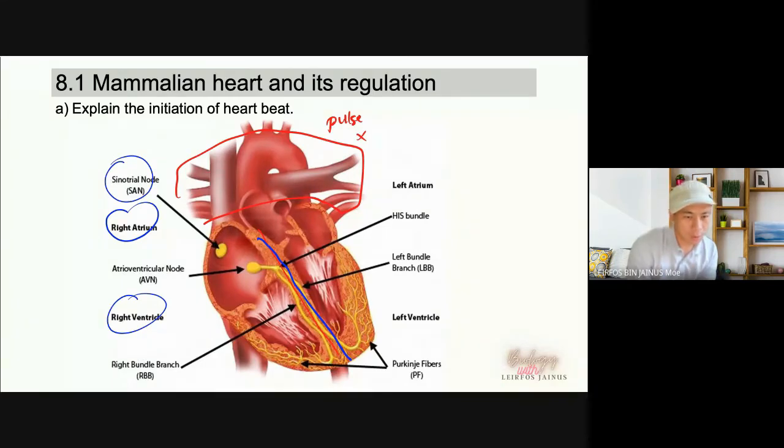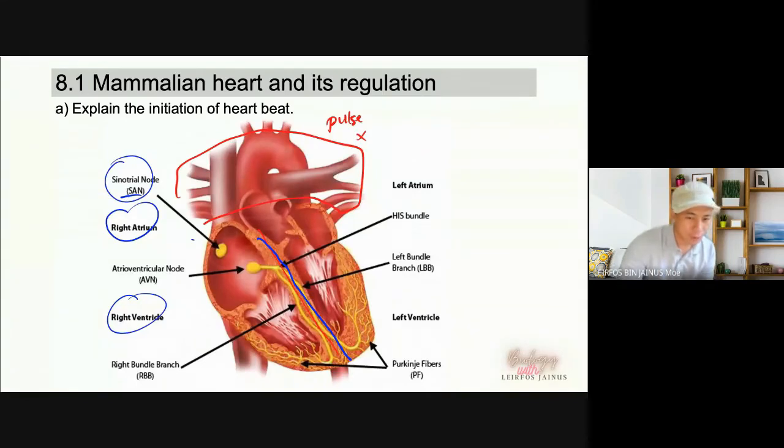Our heart is myogenic, meaning it is rhythmic by itself. It can contract and relax by itself without a signal from the brain. When you remove your heart from your body, the heart can still contract by itself. Why? Because it has its own pacemaker that we call the sinoatrial node.